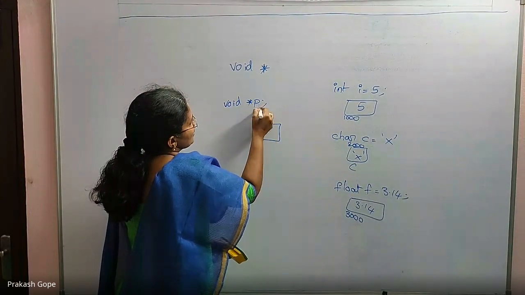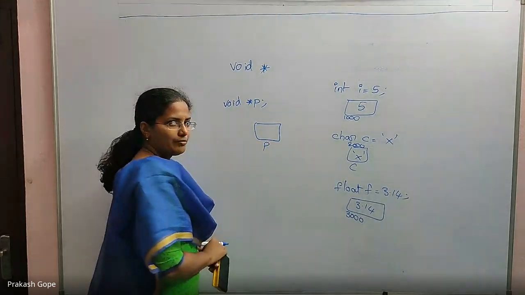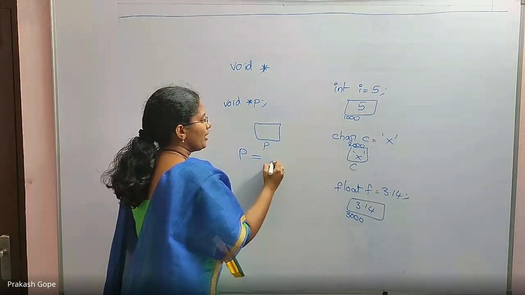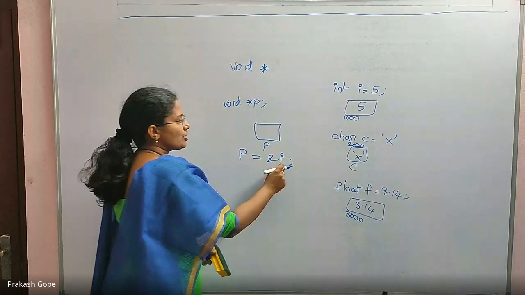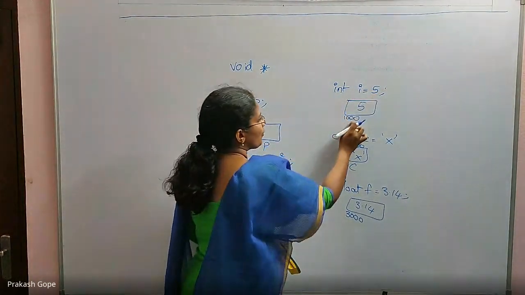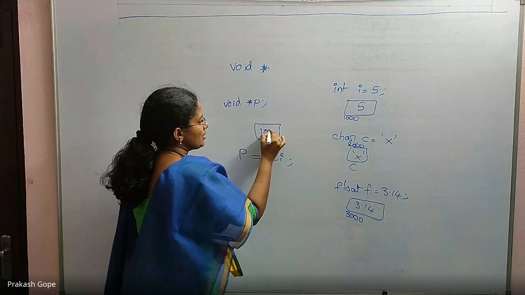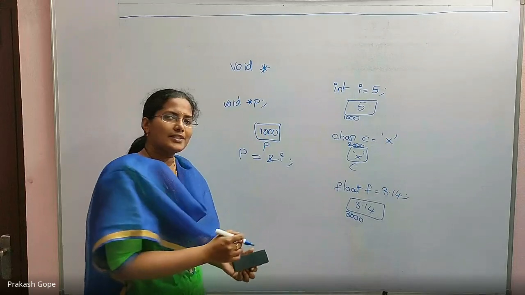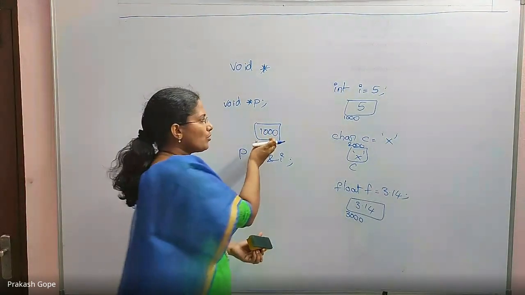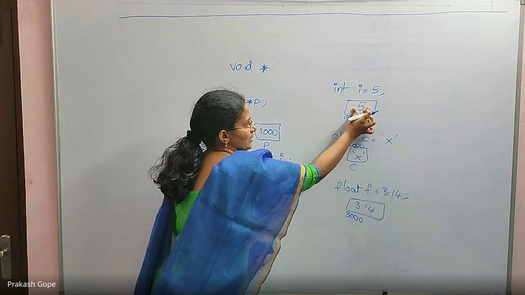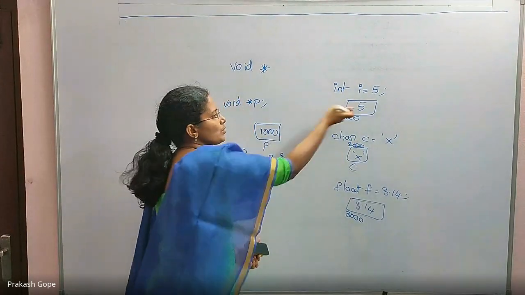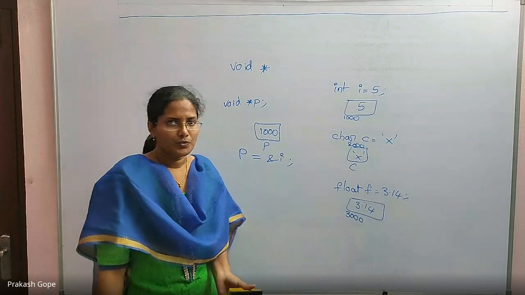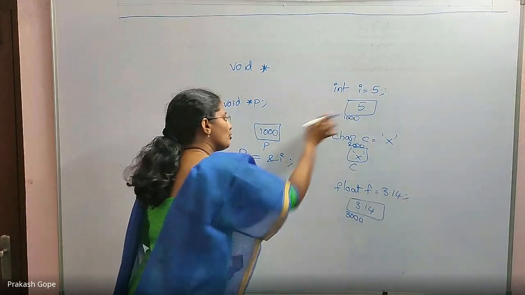When I declare this, memory gets allocated for P. Now, I want to initialize P. I say P equal to address of I. With just this one line, the address of I, that is 1000, will come and sit in P. Initialization is done. What is the purpose? I want to access the contents of this integer variable through this pointer. Otherwise, there is no point in having its address.